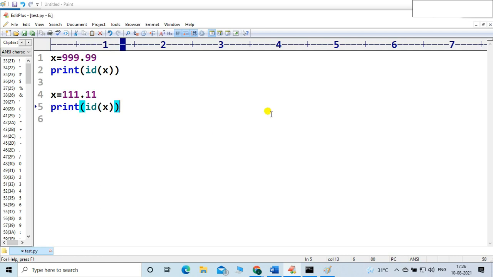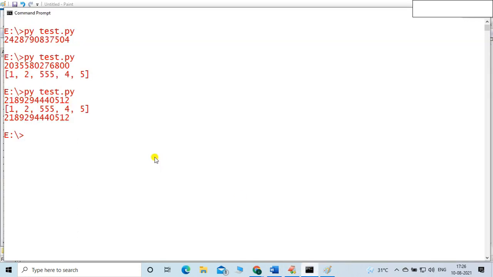You can see a different memory location, 968, 168, a different memory location. That means it is immutable, not changeable. Was any change made at this memory location? No change happened at this memory location. What happened is that x is now pointing to a different memory location from now onwards.